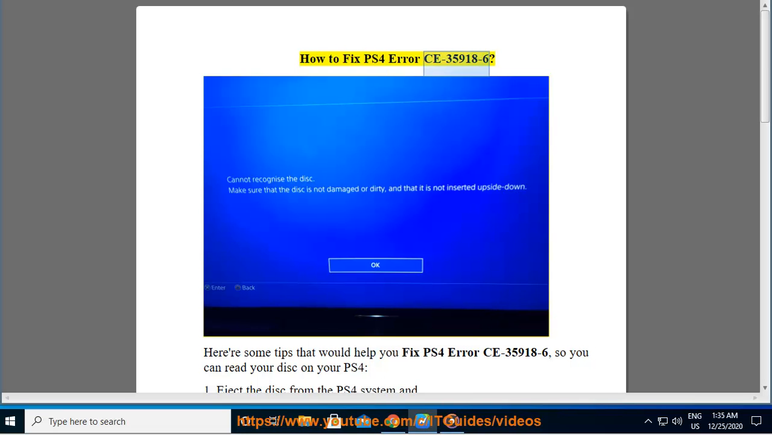How to fix PS4 Error CE-35918-6. Here are some tips that would help you fix PS4 Error CE-35918-6, so you can read your disk on your PS4.